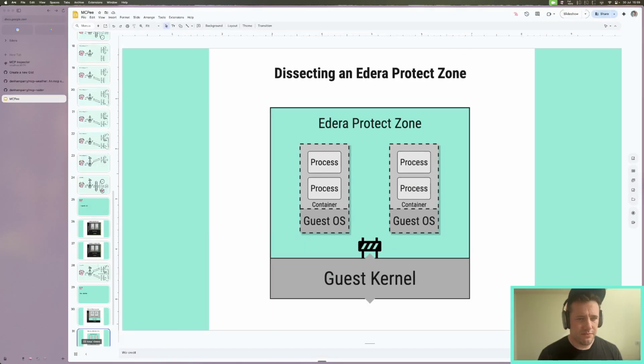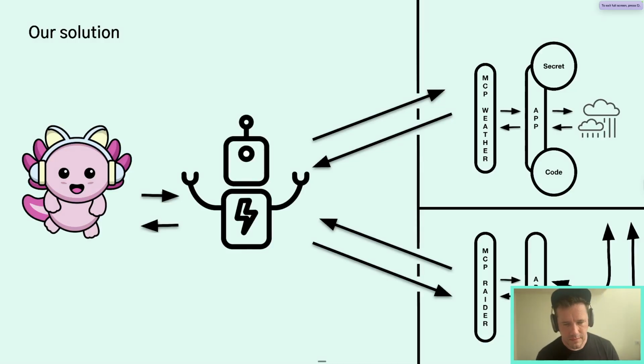So let's finish off with the slides. So our solution, the AI agent, is connecting onto MCP radar, but we see that MCP radar is unable to get the secret or the code of MCP weather because we've got the hardened boundary thanks to the Edera Protect zone. That's what's providing isolation, but we're still able to connect onto it via the AI agent.